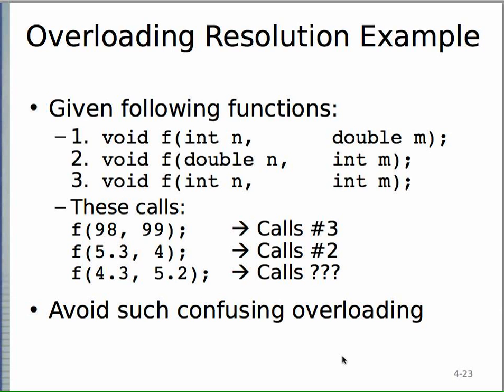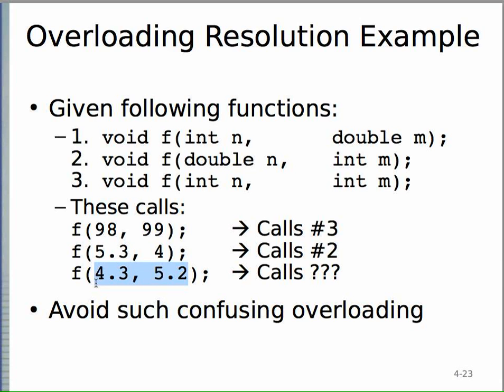So the problems come around when, let's say you have three functions: one with an int and a double, second with a double and int, and then third one with two ints. If you have two int arguments, definitely this is the best match. If you have one double and one int, here is a perfect match. So that'll work. Now, here's the problem. If you have two doubles, alright, so now which one will it call?